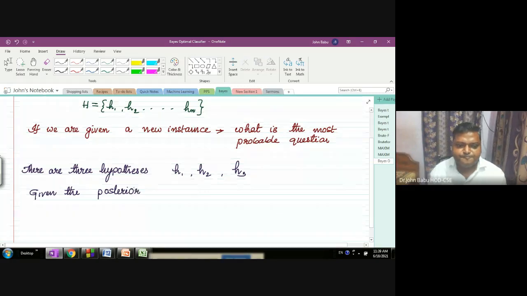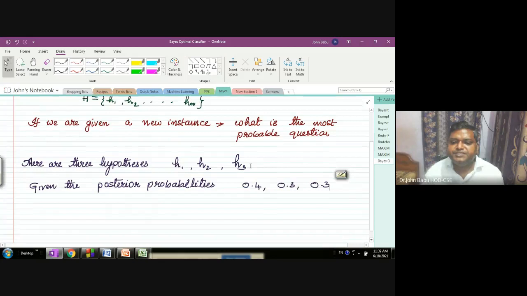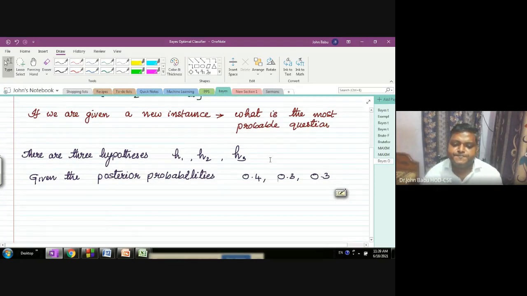Not prior, posterior probability. As 0.4, 0.3, 0.3. What we mean by posterior probability?